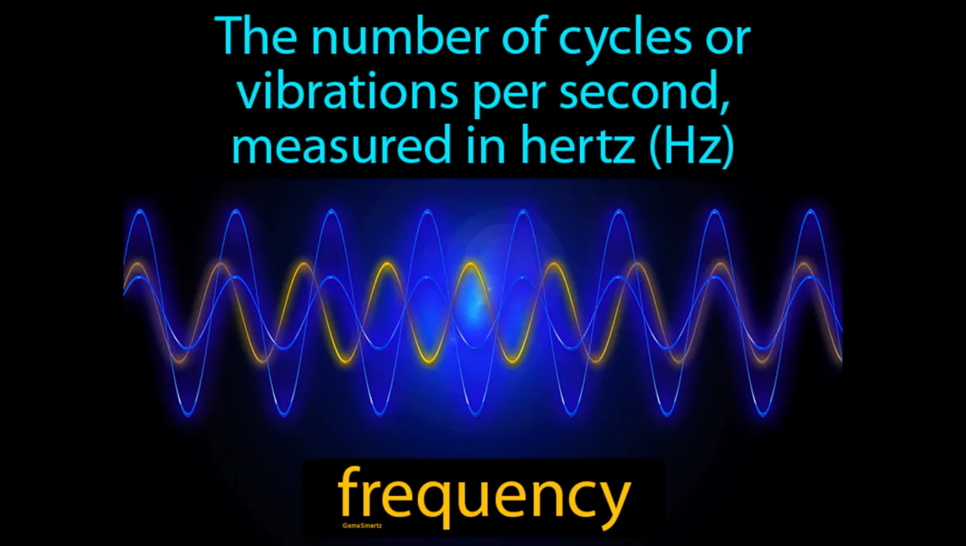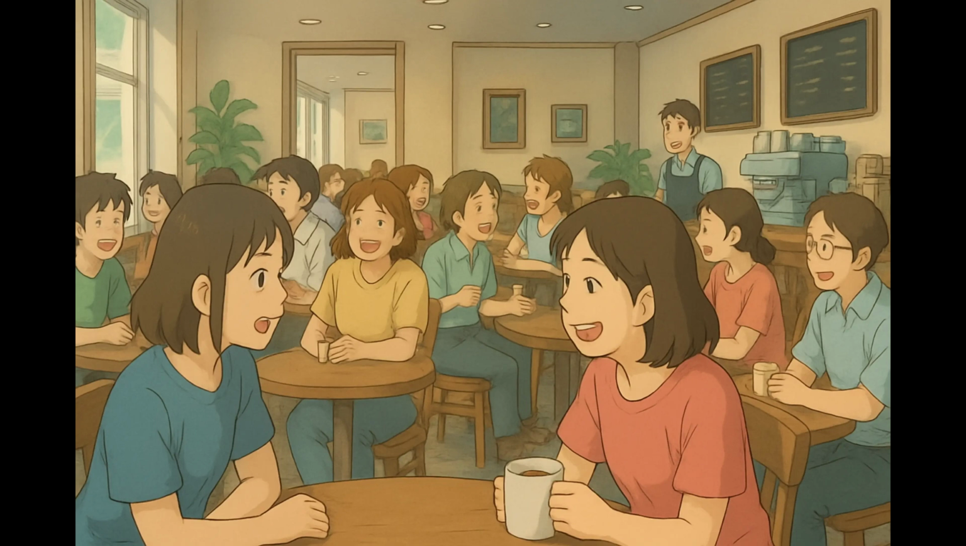The number of cycles or vibrations per second, measured in hertz. Frequency. It is how often something happens in a specific period of time, like how many waves pass a point in 1 second. Imagine you're sitting in a busy coffee shop, trying to hold a conversation with a friend, but the constant chatter around you makes it difficult to focus. This situation is similar to the concept of frequency, because just like the number of conversations happening at once, frequency measures how many cycles or vibrations occur in a second.